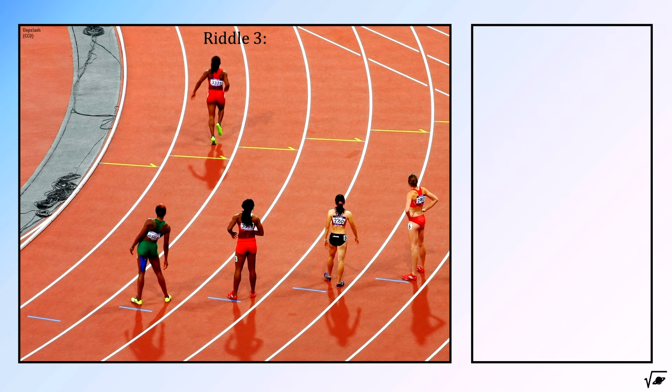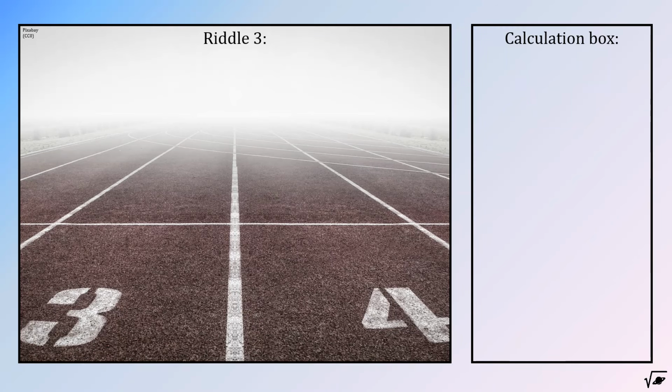Riddle 3 is about running 2 laps on a track. The first lap will be completed with an average velocity called V1. The second lap with V2. The average velocity of the 2 laps combined equals 2 times V1. What was the velocity at which you ran your second lap?